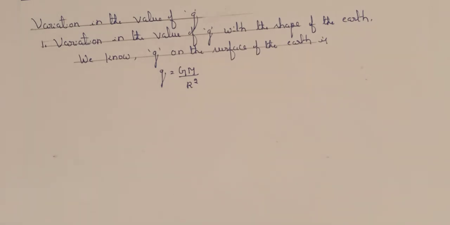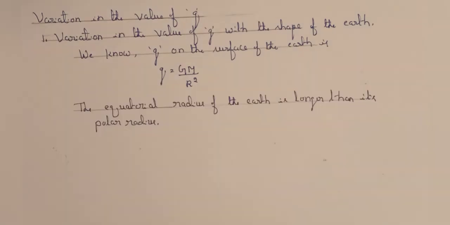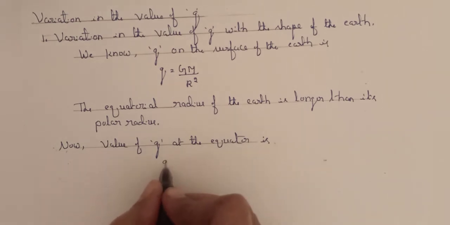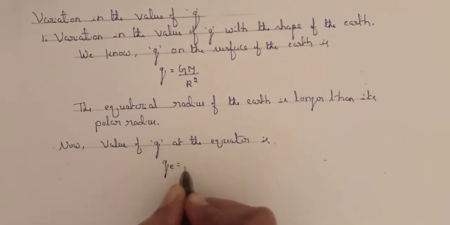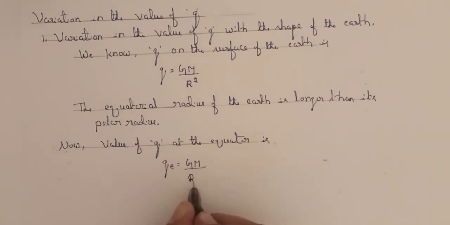Therefore, the value of g at the equator is given by ge = GM/Re². Now, the value of g at the equator is ge = GM/(Re)².